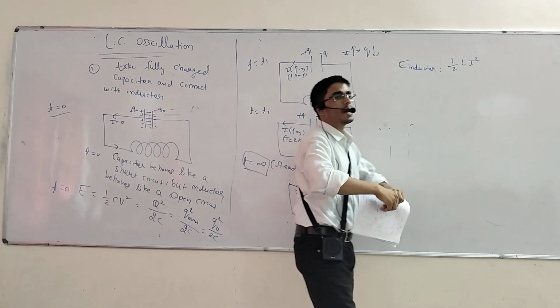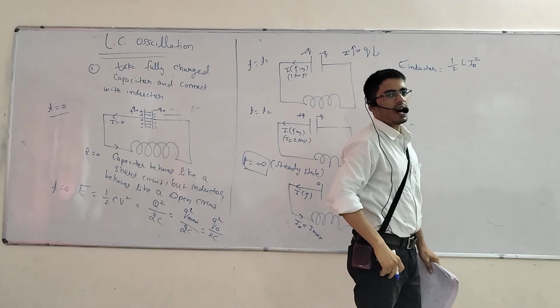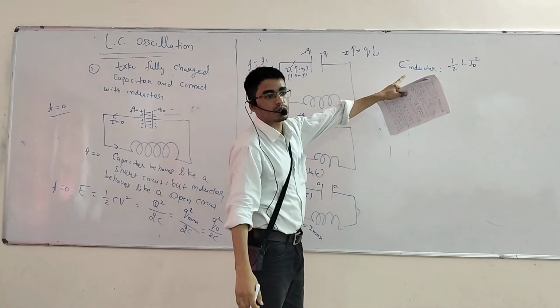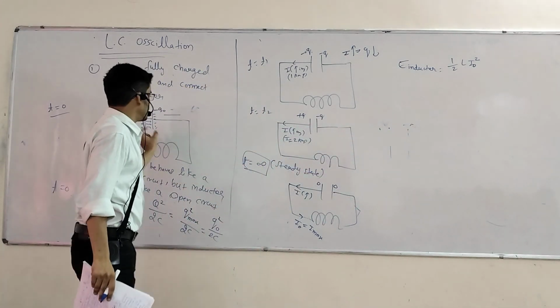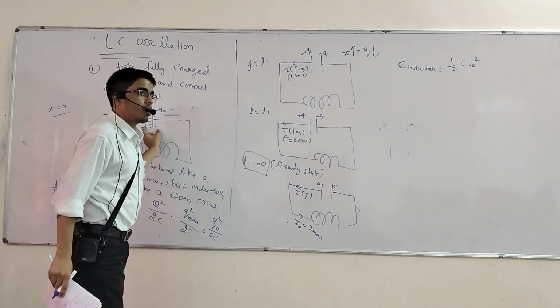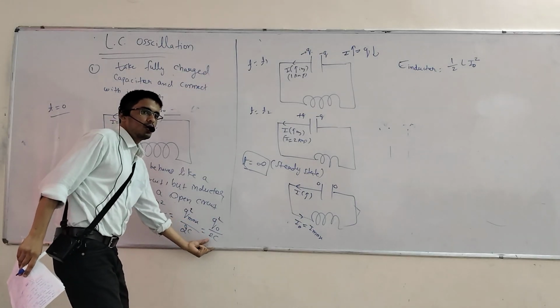Half L I maximum, that is called I naught. Half L I naught square. Correct. So initially all energy was present inside the capacitor. And what is that energy value? Half CV square or Q naught square by 2C.